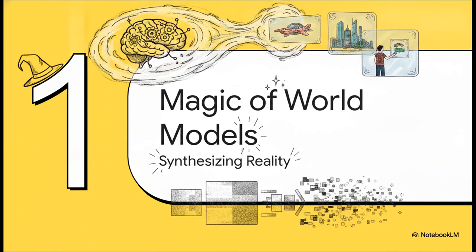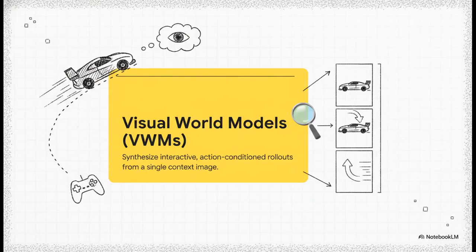Section 1. The magic of world models. Synthesizing interactive reality. So, what are we actually talking about here? Visual world models, or VWMs, are essentially AI systems that act like interactive dream engines. They synthesize interactive, action-conditioned rollouts from just a single context image. What does that mean in plain English? Well, imagine giving the AI one photograph of, say, a race car on a track.